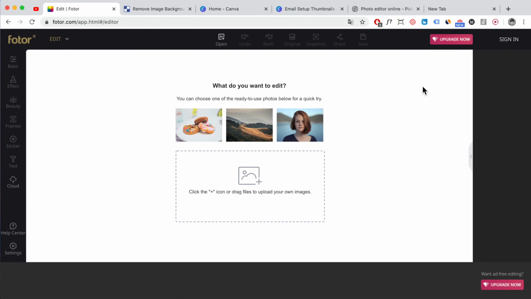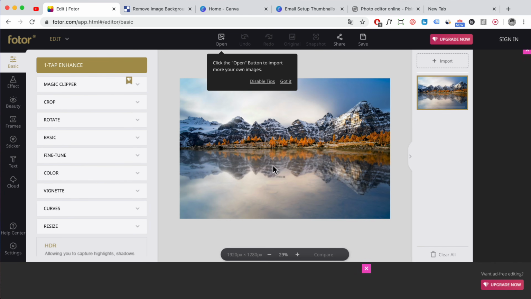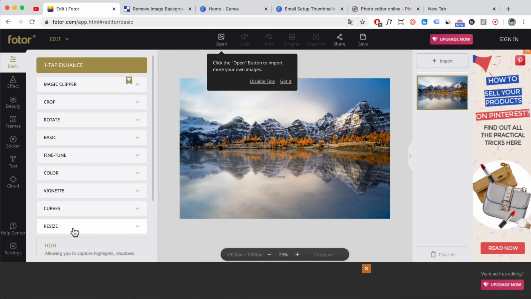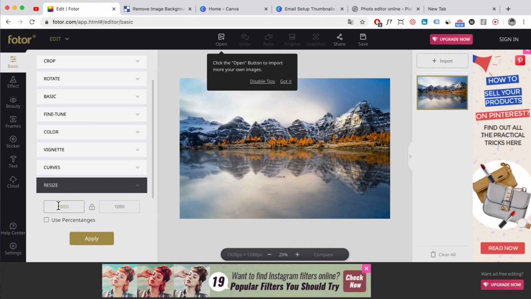So generally for, let's say a hero image, so we just drop in one from my desktop here. For a hero image, I'll probably go for anywhere around 1600 times about 900 pixels in height, up to about 1900 times about 1200 pixels in height, right? So let's just say we want to crop it. Then what we could do is just click on resize here, and here make sure the lock is selected, set it to, let's say, 1600 and click on apply.